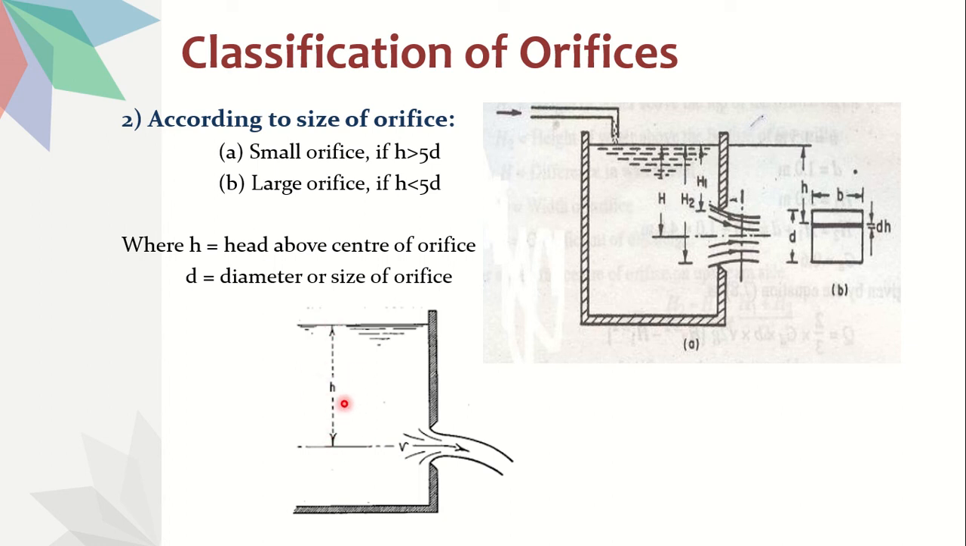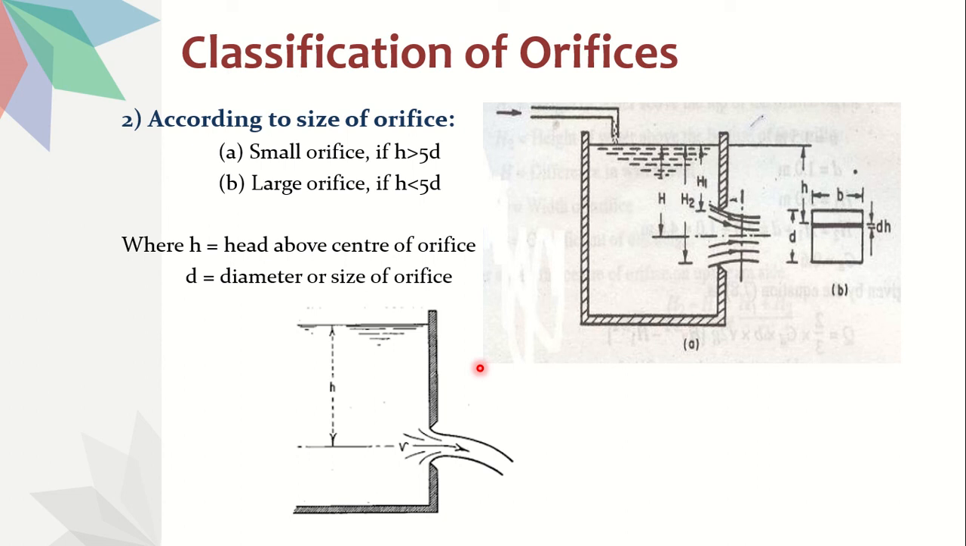This h is greater than or equal to 5 times the diameter of the orifice. You have the orifice diameter, right? If it is a circle, you can take the diameter. If it is a rectangle or square, you can take the length of the orifice, any dimension. Say suppose it's a circular orifice, if this head is greater than or equal to 5 times the diameter, then that is called a small orifice. And if h is less than 5 times the diameter, then it is called a large orifice.